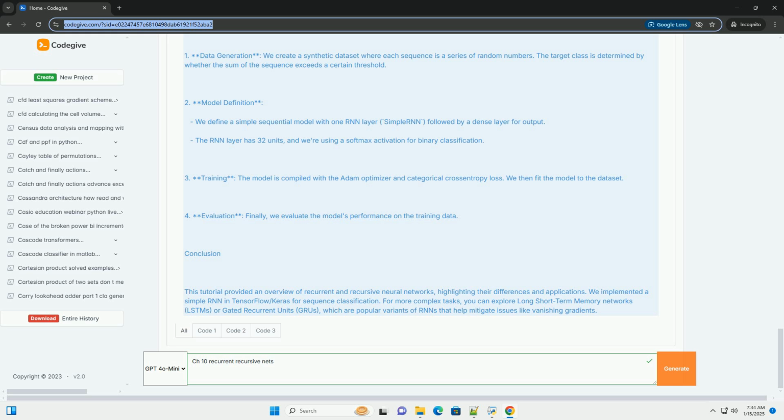Conclusion. This tutorial provided an overview of recurrent and recursive neural networks, highlighting their differences and applications. We implemented a simple RNN in TensorFlow/Keras for sequence classification. For more complex tasks, you can explore long short-term memory networks, LSTMs, or gated recurrent units, GRUs, which are popular variants of RNNs that help mitigate issues like vanishing gradients.